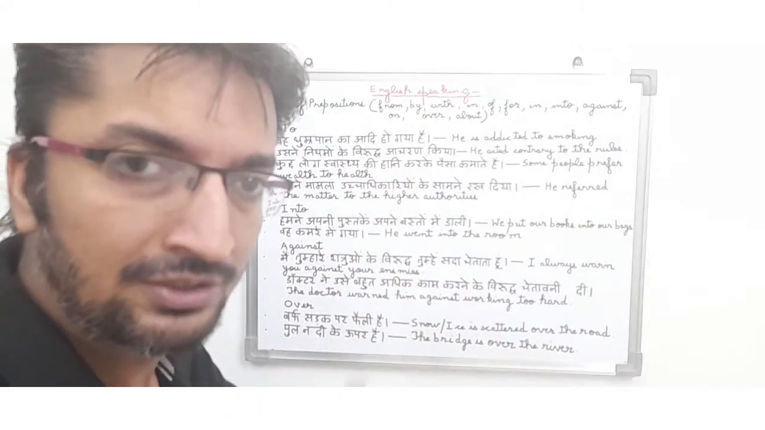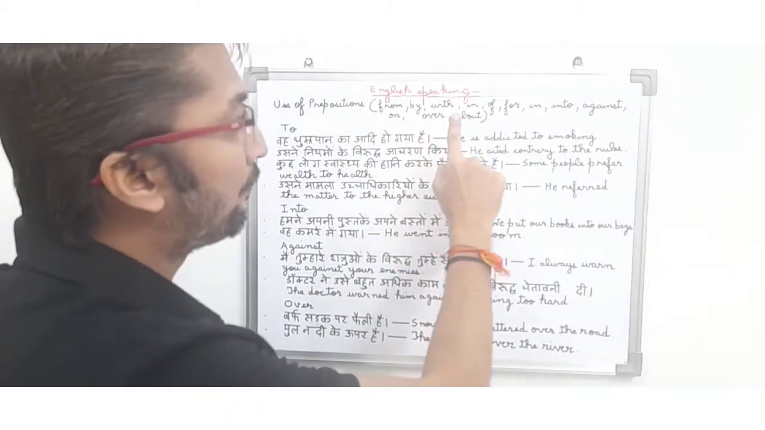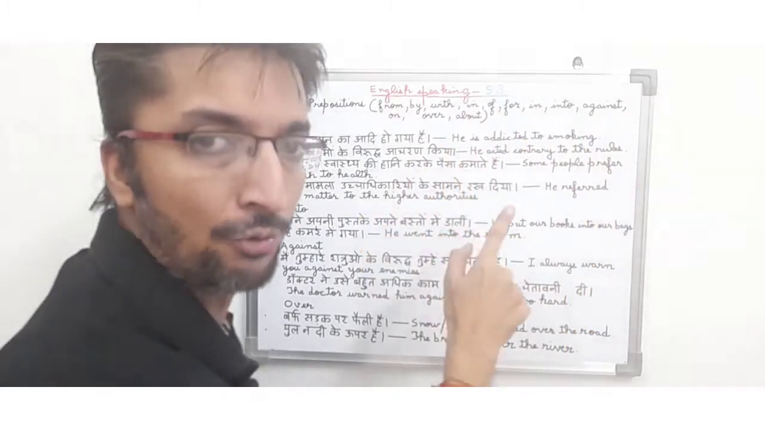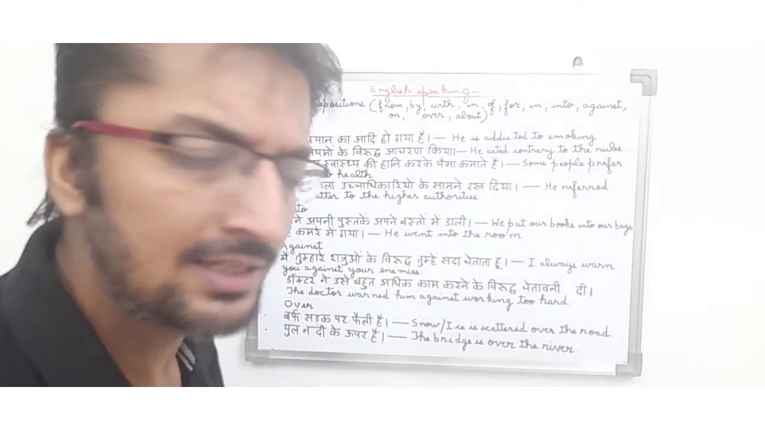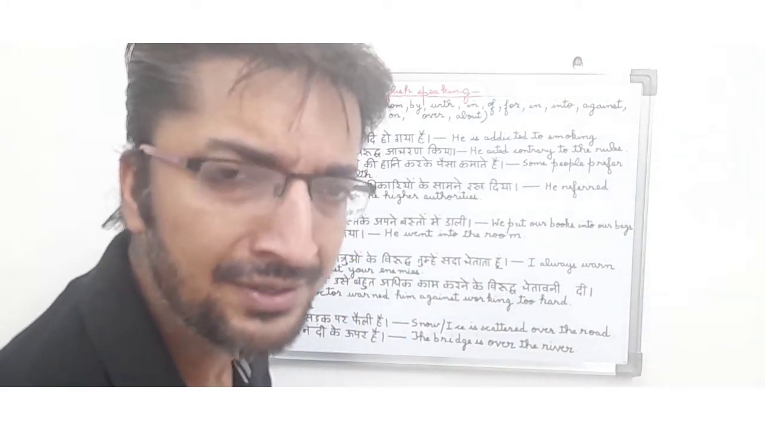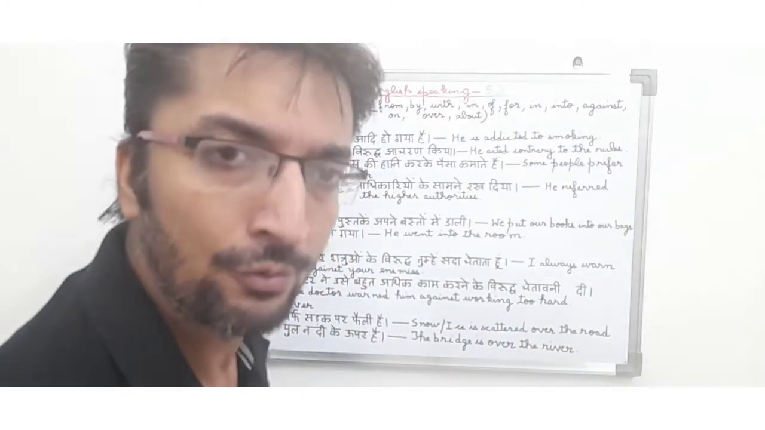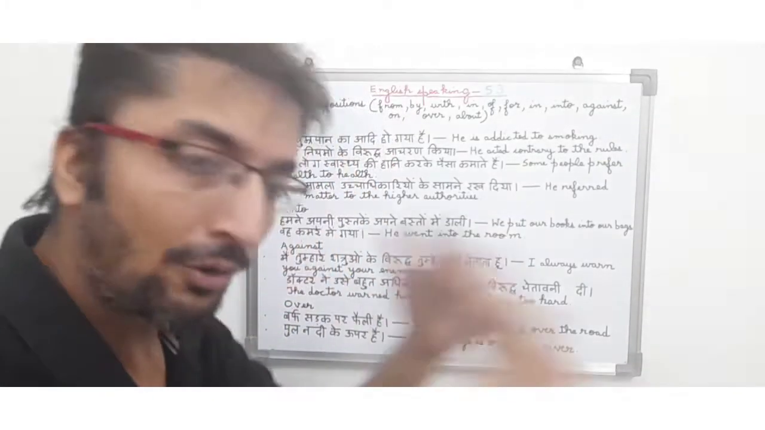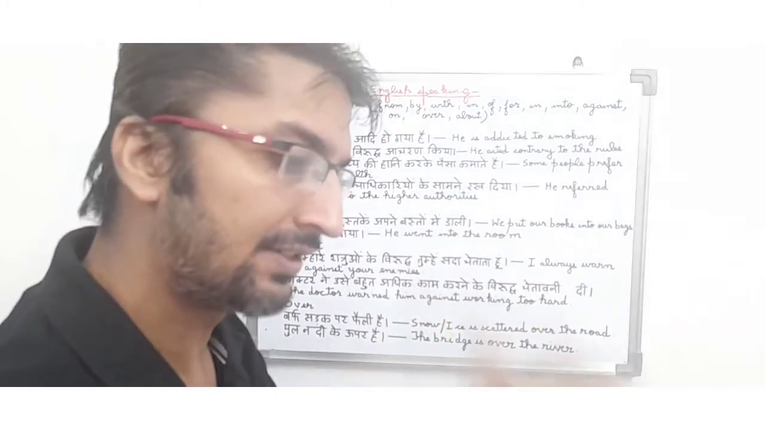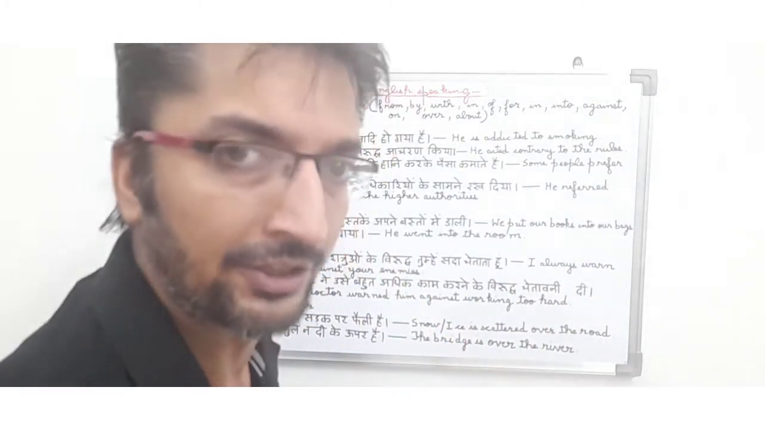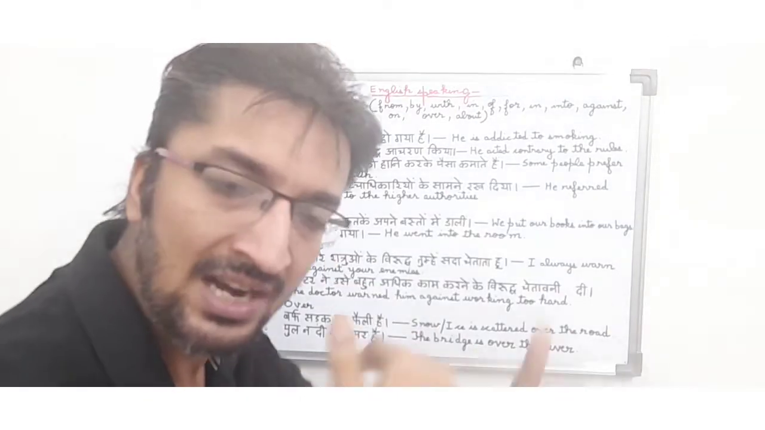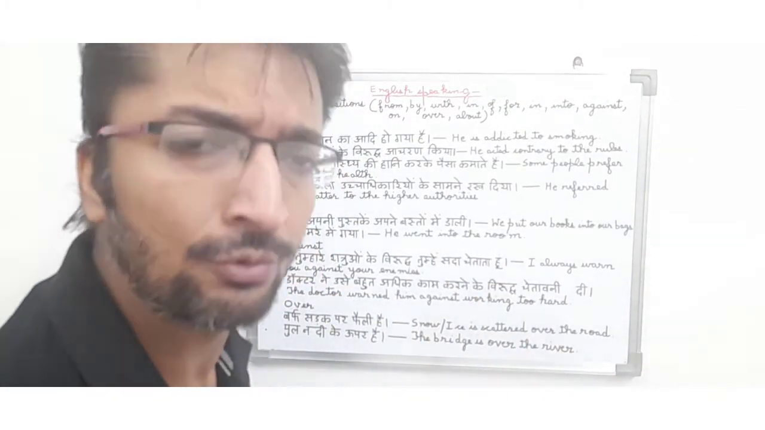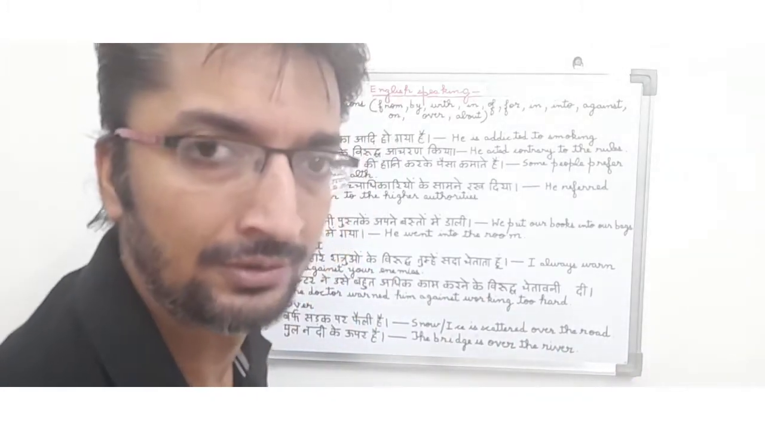Friends, basically prepositions are from, by, with, in, of, for, in, into, against, on, over, about. As I had already told you friends, a preposition is a word or a group of words that is basically used before a noun or a pronoun to indicate or tell about direction, distance, time, etc. So friends, I will read the sentences in Hindi and will try to translate them into English so that it becomes easier for you to understand prepositions.